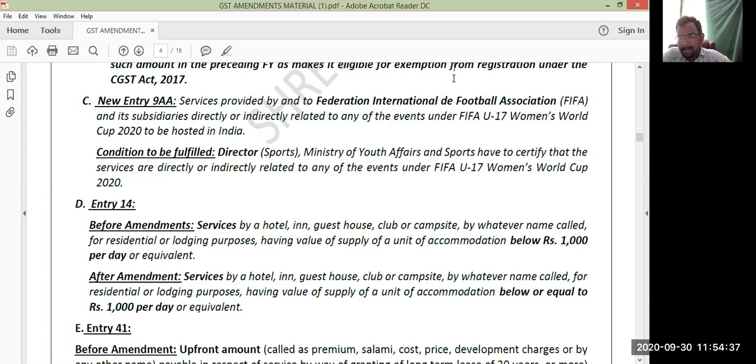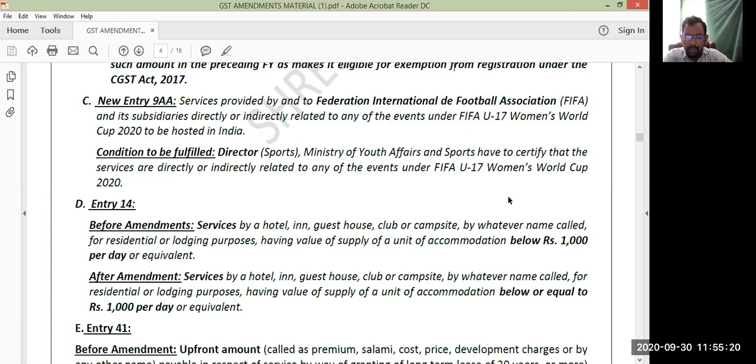Any services provided by FIFA, or provided to FIFA, in relation to this event, the FIFA Under 17 Women's World Cup, all the services are exempted from GST. Of course, the condition to be fulfilled is that the Director Sports, Ministry of Youth Affairs and Sports, has to certify that the services are directly or indirectly related to any of these events. Then it will be fully exempted from GST. Right, now next.